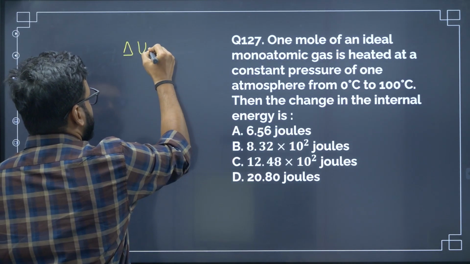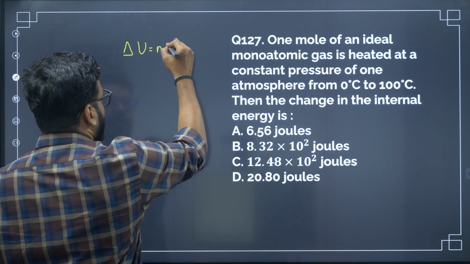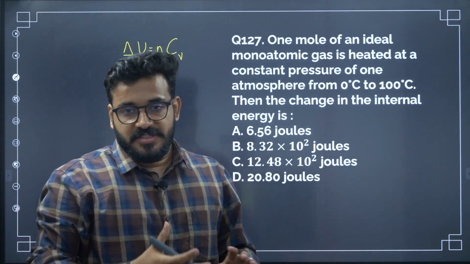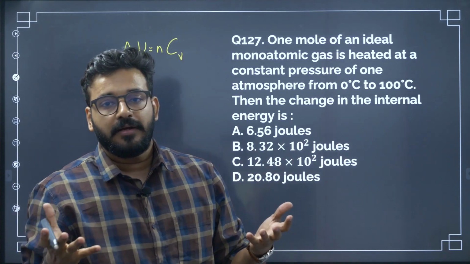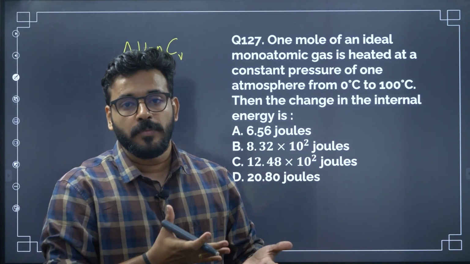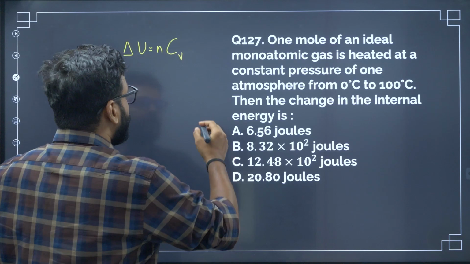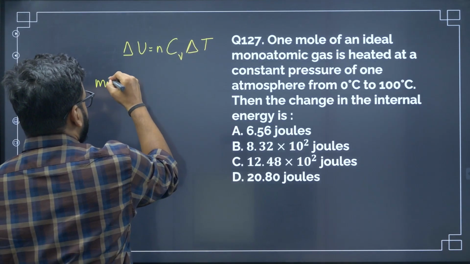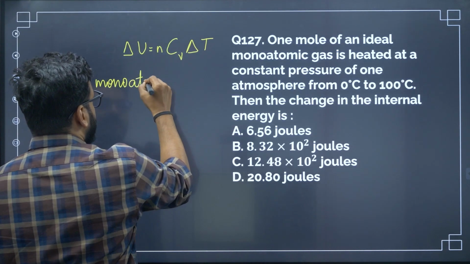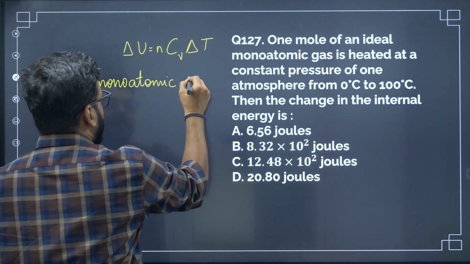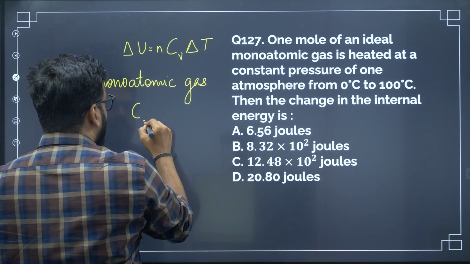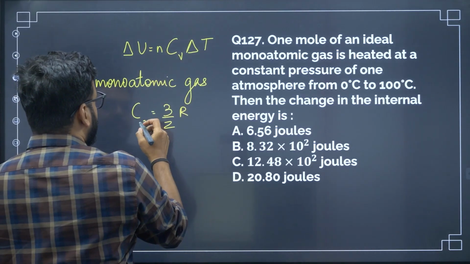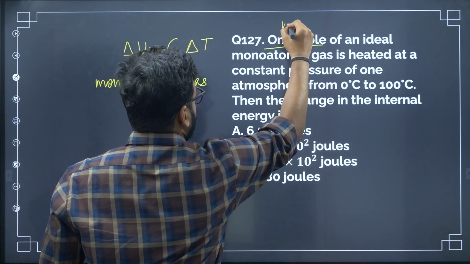So the delta U formula is given as n, number of moles, CV, molar specific heat capacity at constant volume. So change in internal energy happens only at constant volume. So that's why we use CV into delta T, the change in temperature. Now for a monoatomic gas, we know that the molar specific heat capacity CV is equal to 3 by 2 R. Alright, this is for a monoatomic gas and n is also equal to 1. It's 1 mole.